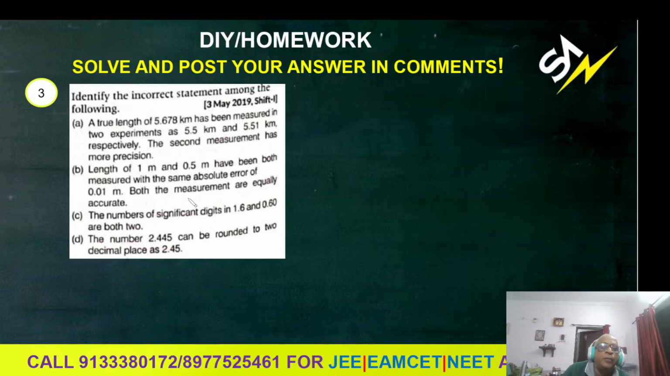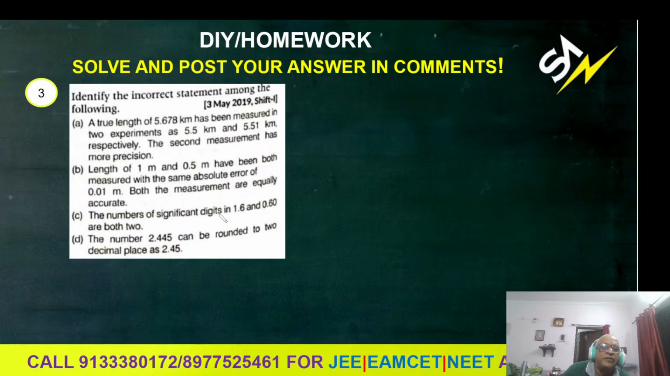Length 1 meter and 0.5 meter have been both measured with the same absolute error of 0.01. What is absolute error? Both the measurements are equally accurate. So that is not correct, I think.